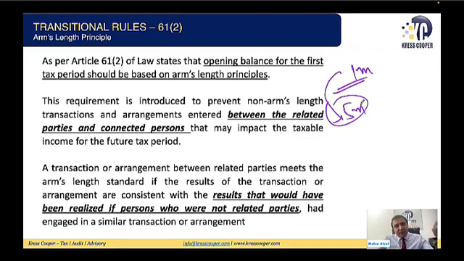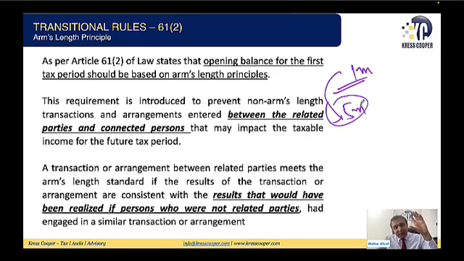If the transaction had been executed at arm's length, the depreciation rate that would be allowable in the future would be applicable on 1 million. Since this is a controlled related party transaction, the purchase price of the machine is 5 million. So the businesses will be claiming more depreciation in the future, which means their taxable profits will reduce in the future. They will be avoiding the tax.